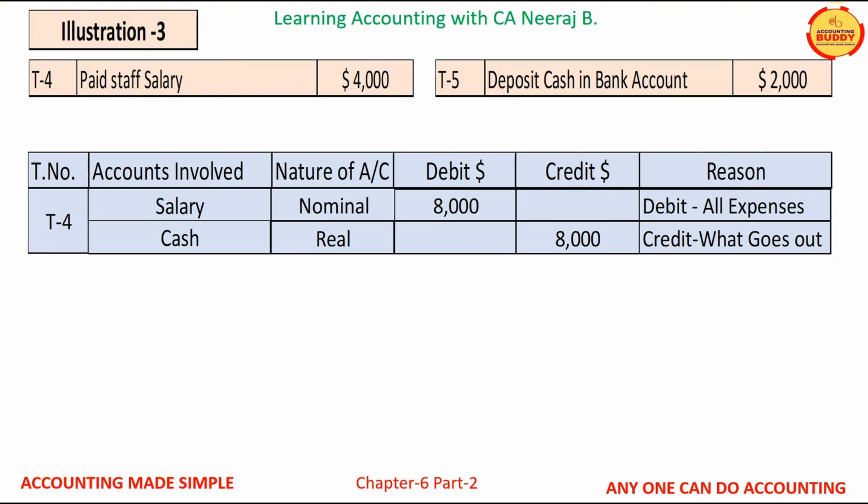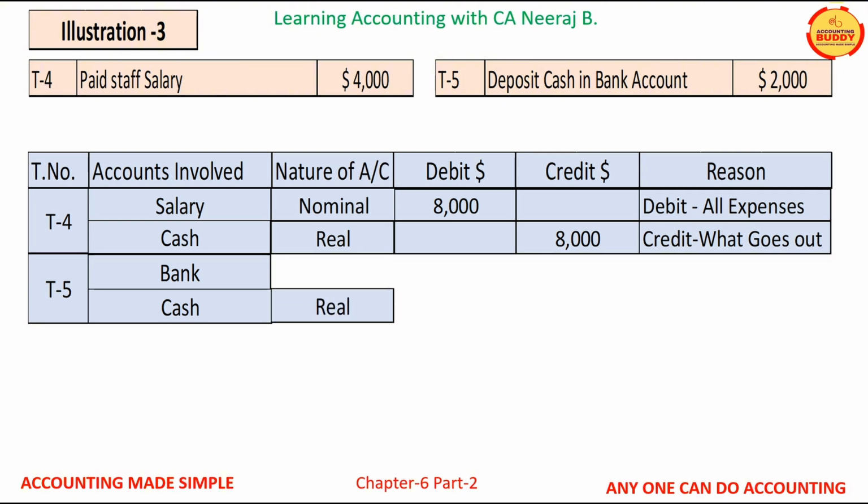Transaction T5 is an amount of $2,000 cash is deposited in the bank account. In this transaction, the two accounts involved are cash account and bank account. Cash being an asset is a real account. However, the positive bank balance by nature is an asset. However, under traditional classification of accounts, it is a personal account.